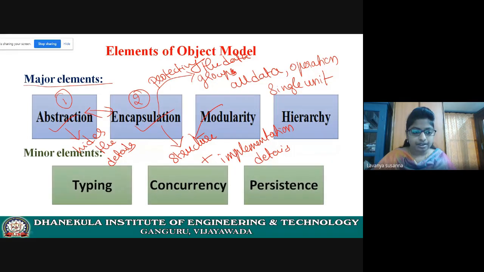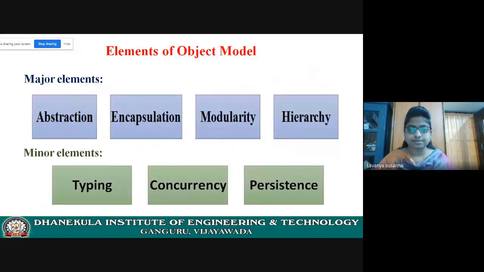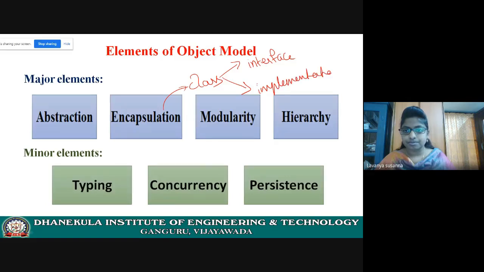Here, for encapsulation, what are you using? Classes. A class is a user defined data type, where all the data and operations are bundled together under a name. Now see here, a class has two parts: interface and implementation.